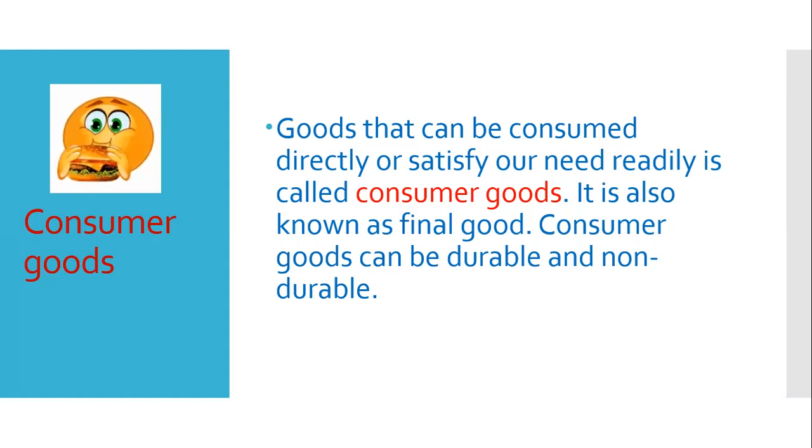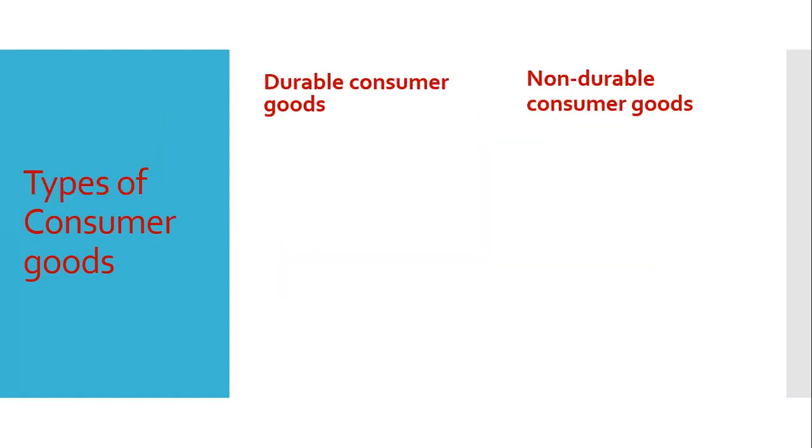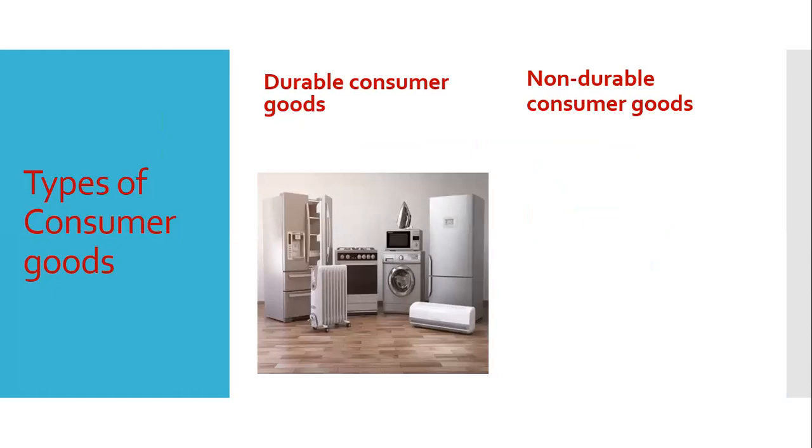Consumer goods can be durable and non-durable. Durable consumer goods are those that can last long, like TV, fridge, oven, soundbox, iron, AC. These are all durable consumer goods.